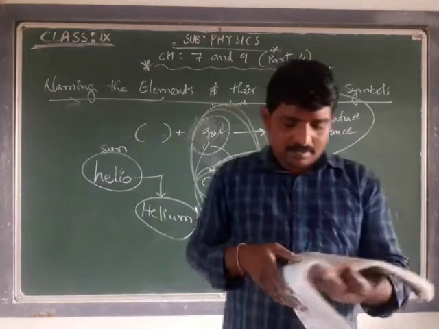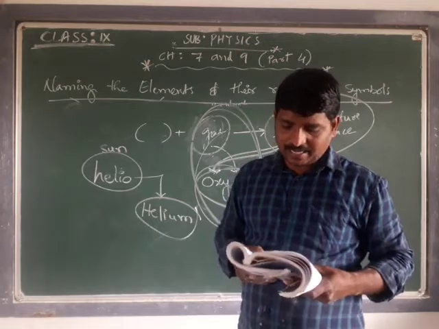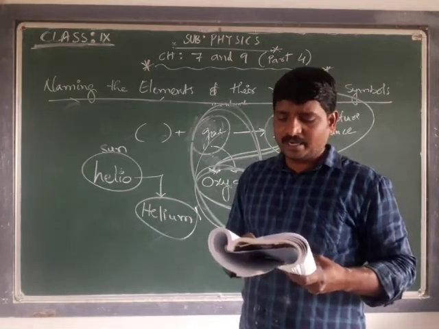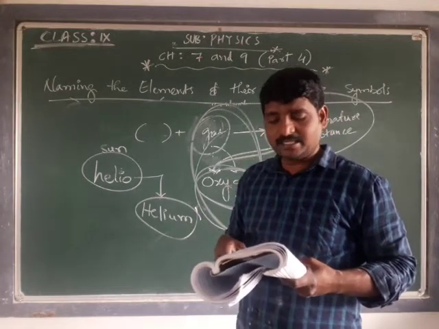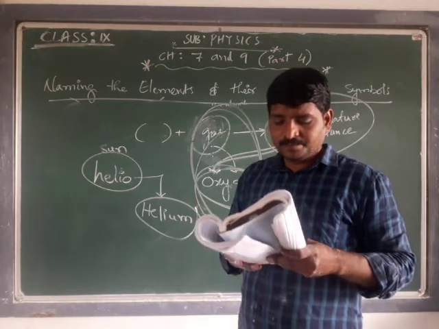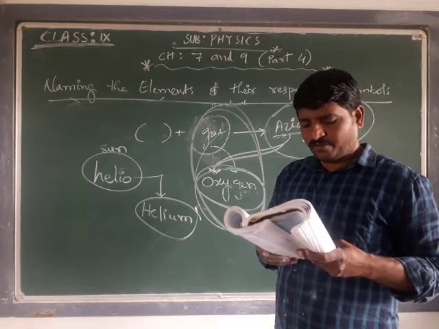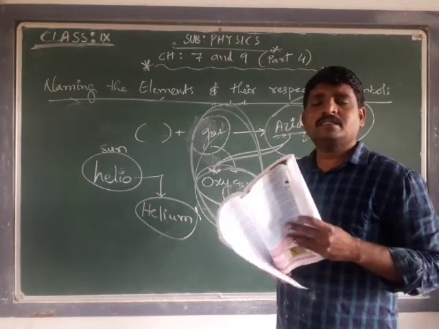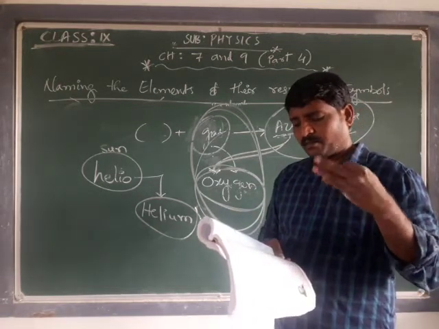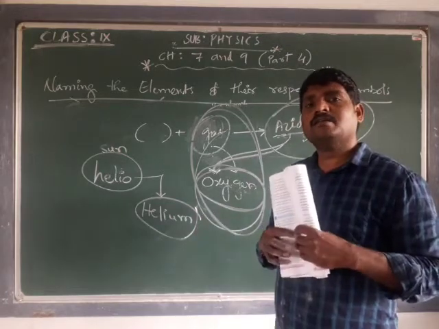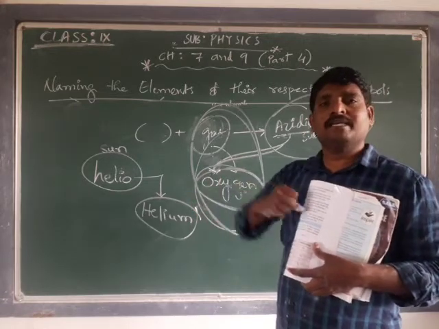Okay. Next, can you guess the origin of the names of polonium and californium? Some elements were named to honor the scientist who discovered them. For example, einsteinium, fermium, rutherfordium, and mendelevium. These are some elements which are named to honor the scientists who discovered those elements.